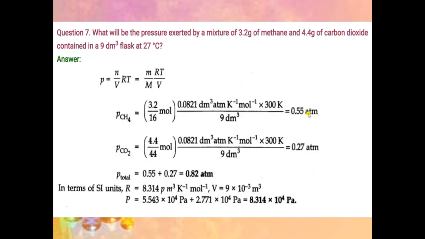So 0.55 atmosphere will become 5.543 into 10 to the power 4 Pascal, and 0.27 atmosphere will become 2.771 into 10 to the power 4 Pascal. Now you have to add these two and it will be 8.314 into 10 to the power 4 Pascal. Both the answers are correct. There is just a difference of unit.